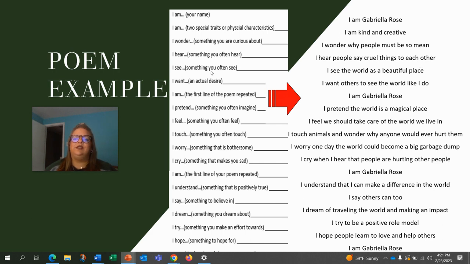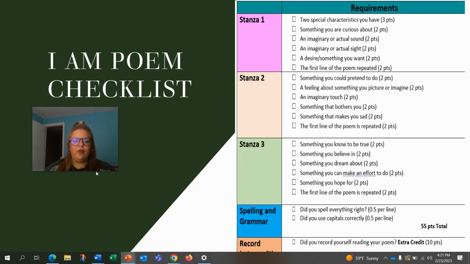I see, so something that you often see, she said, I see the world as a beautiful place. I want others to see the world like I do. I am, and then that's repeated, I am Gabriella Rose. So you can see that her identity is getting filled throughout the poem by responding to these questions and then putting her own thoughts into it.